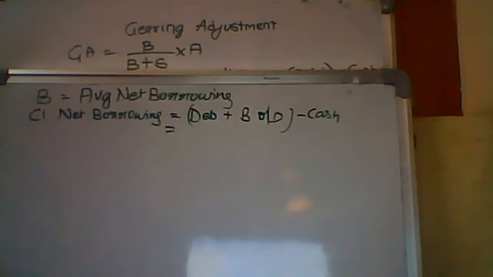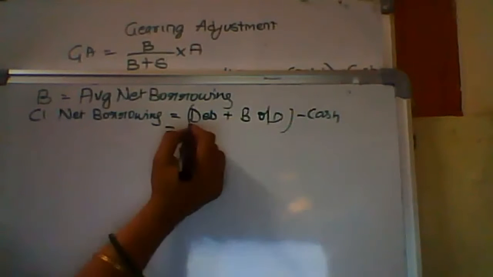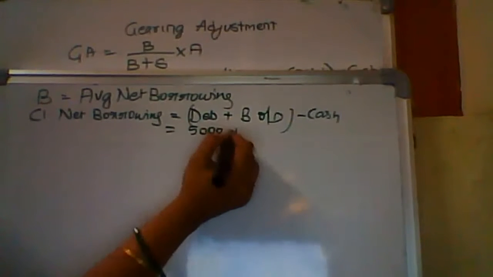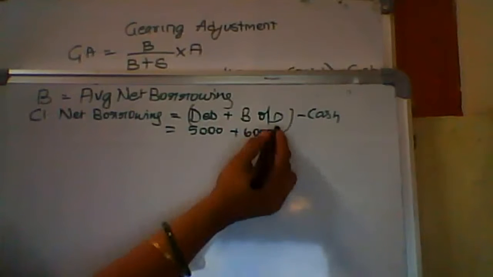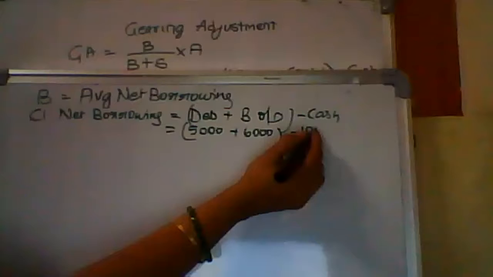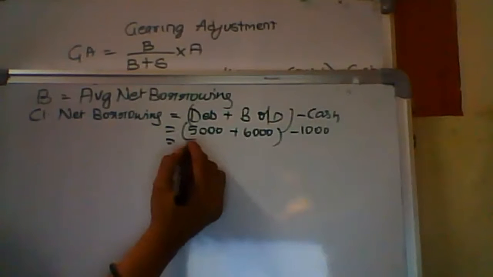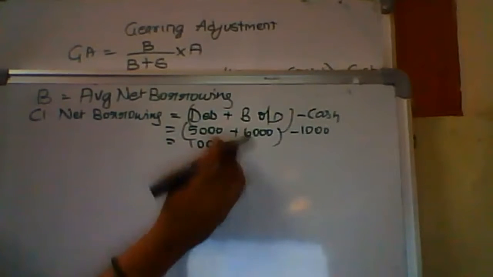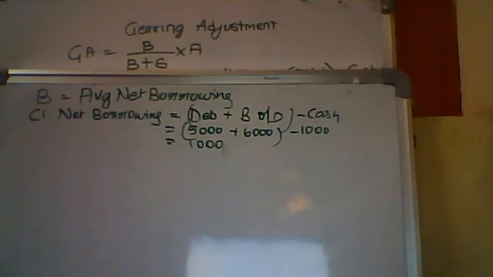So I have closing debentures 5,000 plus 6,000 minus cash of 1,000, I get closing net borrowings as 10,000.